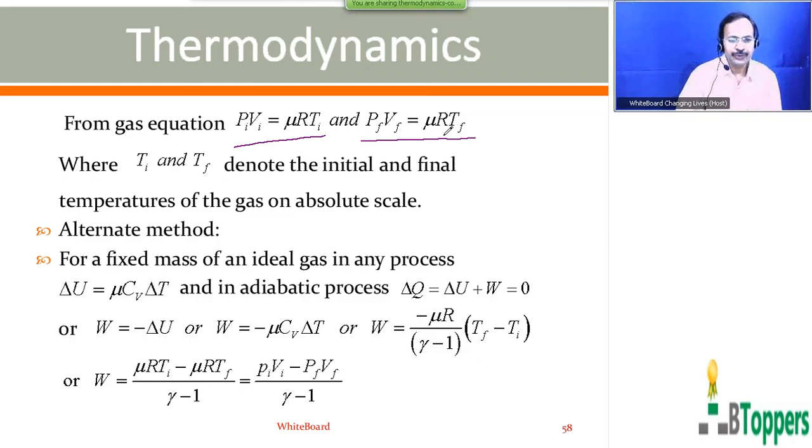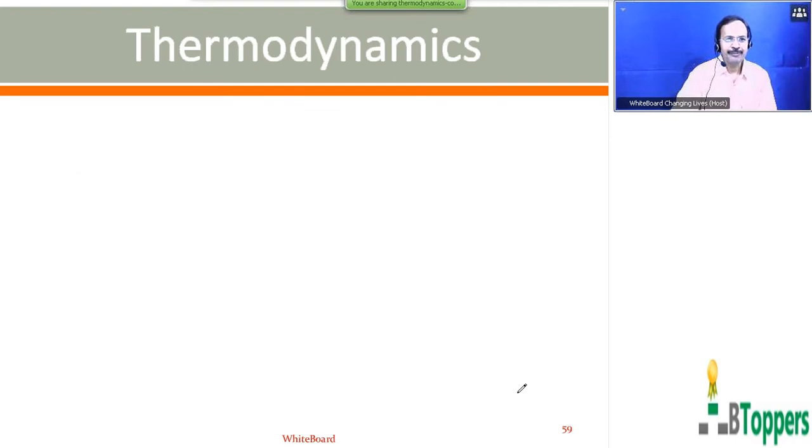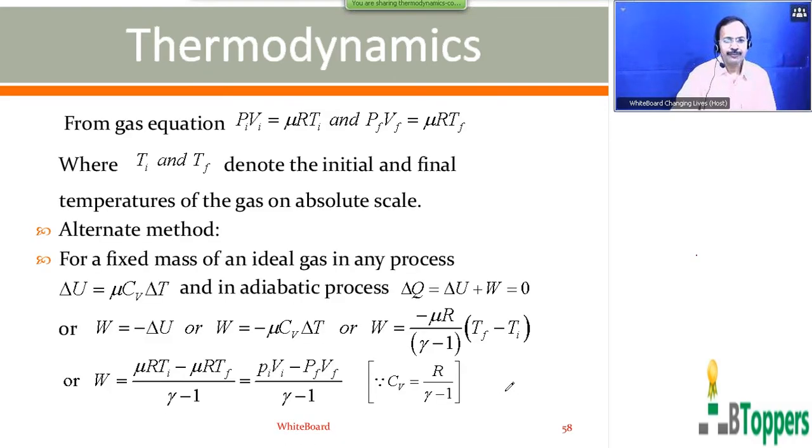Those who are writing the notes, please take a pause and finish writing the notes up to here. Since here we have to use the relation CV equal to R by gamma minus 1, finish writing the notes up to here.